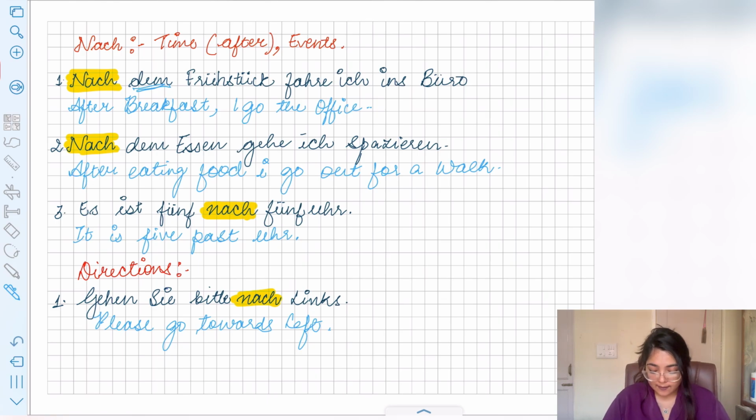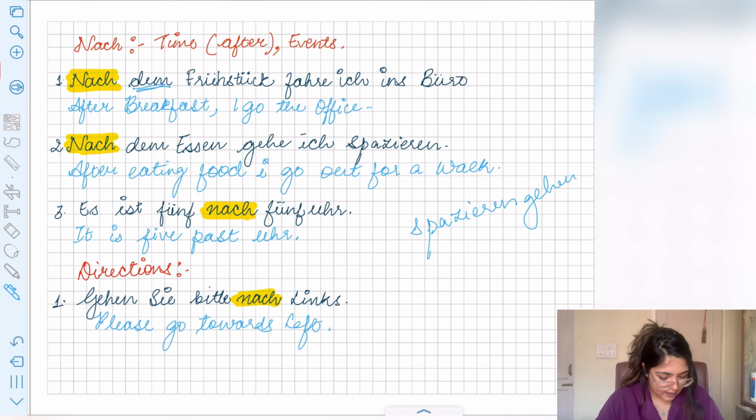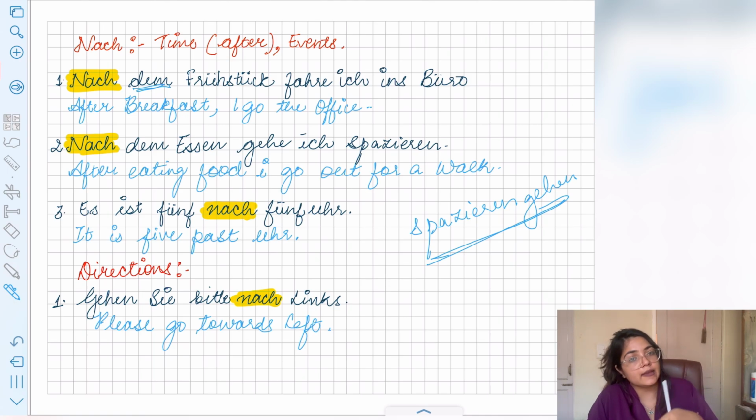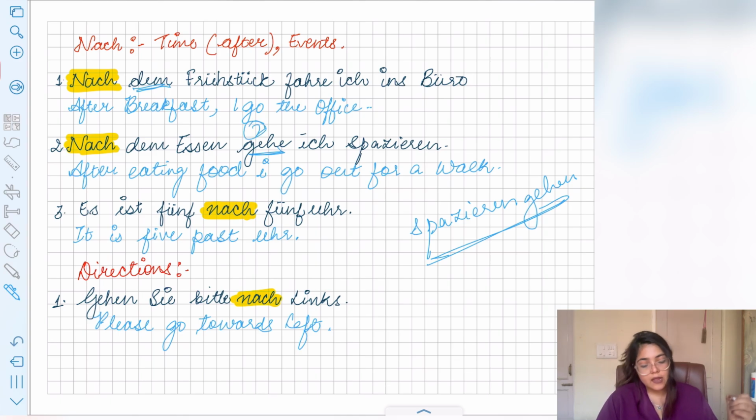Okay, the next example, nach dem Essen gehe ich spazieren. So spazieren gehen is also a trennbares Verb, that's why spazieren is going at the end. Spazieren gehen, right? It is also a trennbares Verb, so gehen will be at second position, like in this sentence. Nach dem Essen, gehe is at second position, right? And spazieren is going at the end.